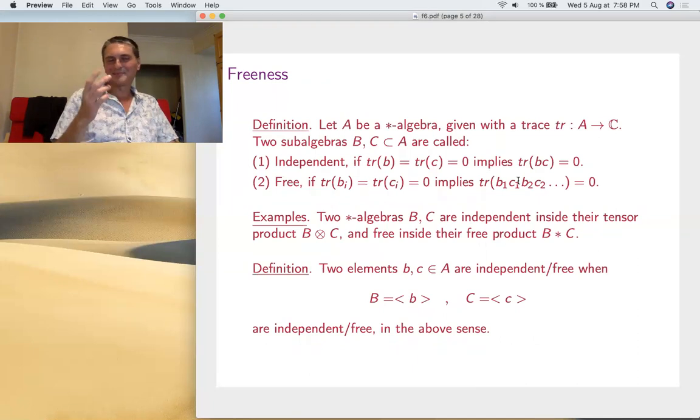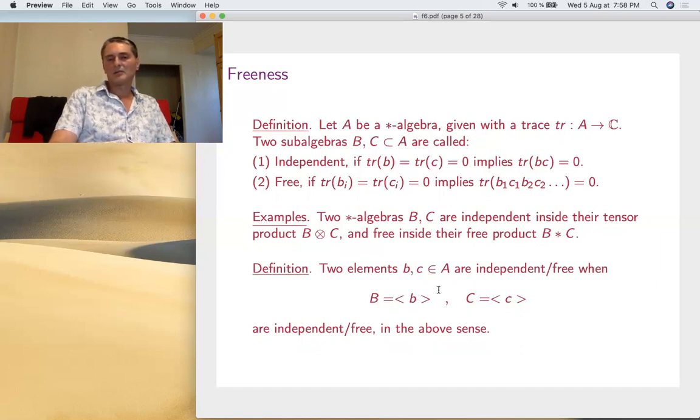Why? Because of freeness, these alternating products cannot be collapsed to something simpler. Things don't commute, so you have to take all of them. As basic examples, if you take two algebras with traces, you make the tensor product. They're independent inside, as they should be, and they are free inside the free product. So this was for the algebras.